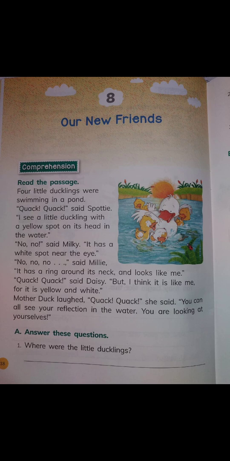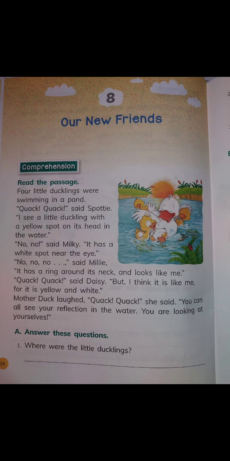"It has a ring around its neck and looks like me." "Quack, quack," said Daisy. "But I think it is like me, for it is yellow and white." Mother Duck laughed. "Quack, quack," she said. "You can all see your reflection in the water. You are looking at yourselves."